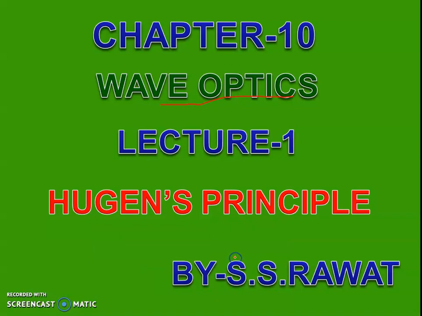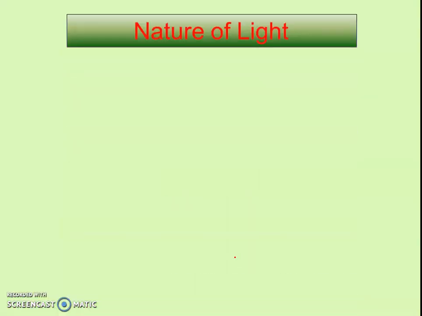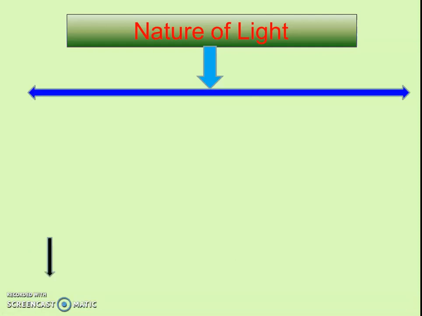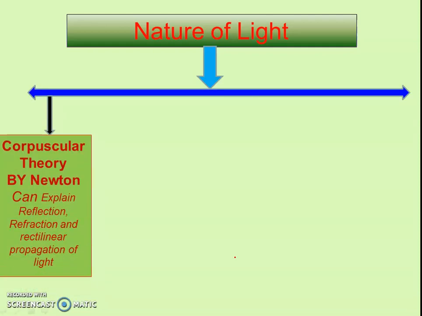Now, if we go for wave optics, first of all, we should know the nature of light. The first theory about the nature of light was given by Newton, and that theory was known as corpuscular theory. In this theory, Newton suggests that light is made of tiny particles.